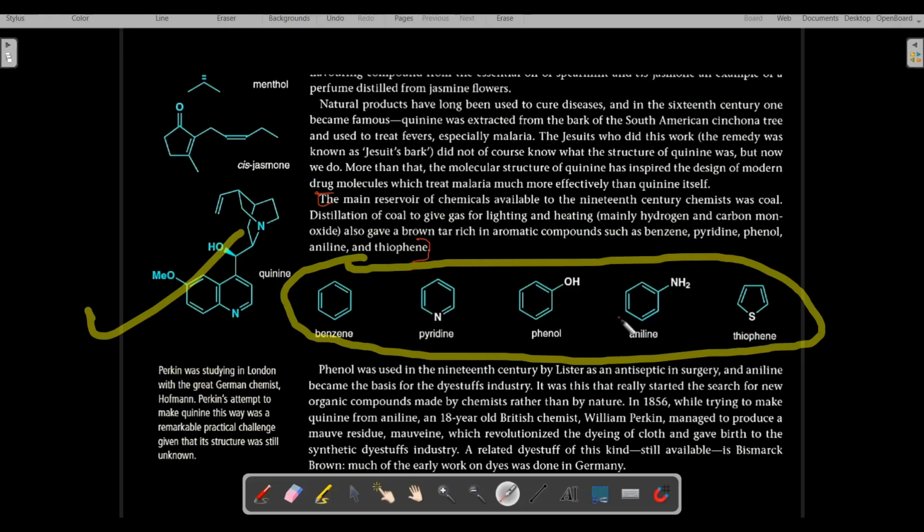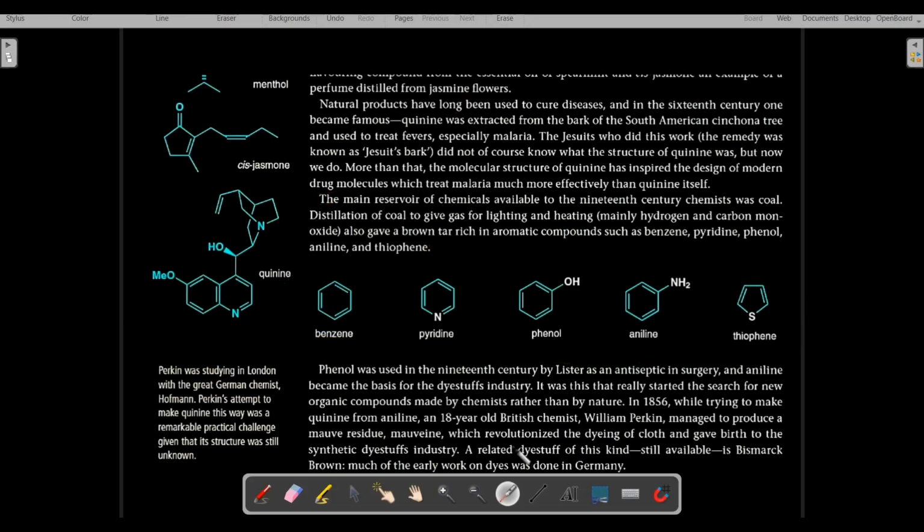You must remember these because they will be used again and again. People remember benzene but get confused in other structures, so these structures, along with quinine, should be fixed in your mind.